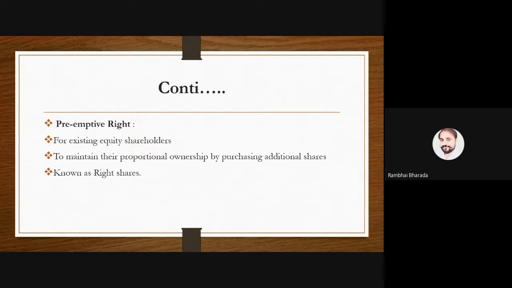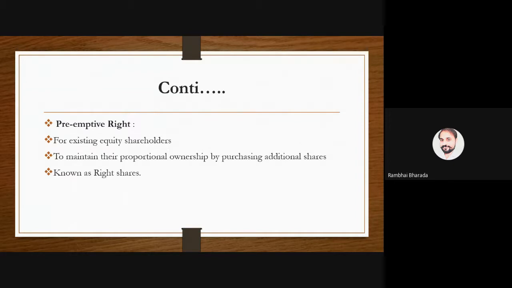Whenever the company goes for an issue of additional shares, at that time existing shareholders have a preference, a right to purchase the additional shares if they want. If I don't want, I have a right that I can transfer my rights to Aditya, to Jenny, to Nishit, to Sahil, anyone.